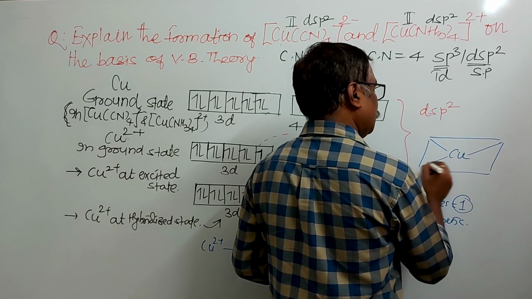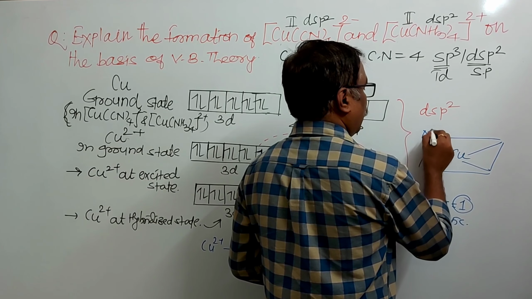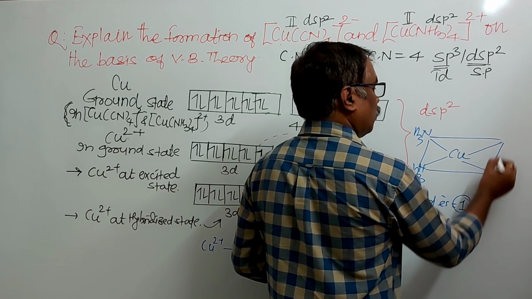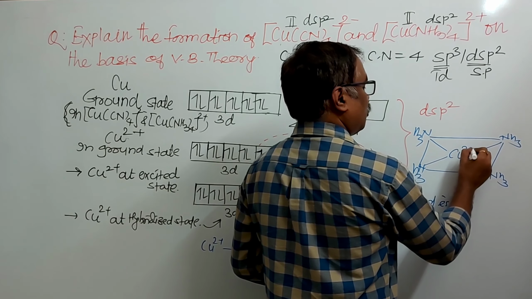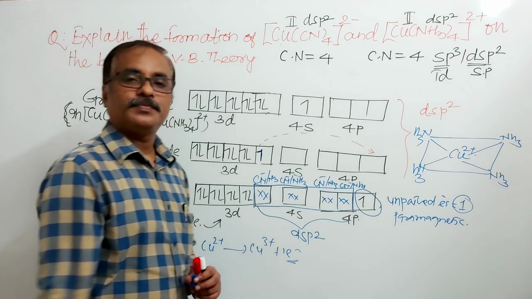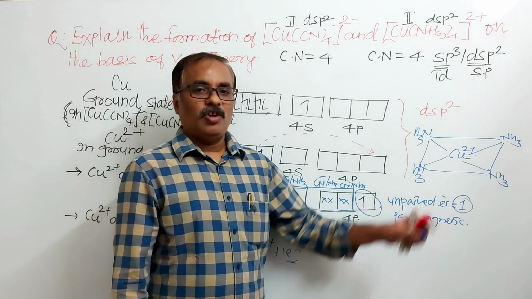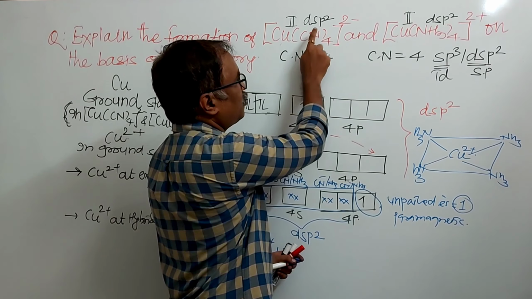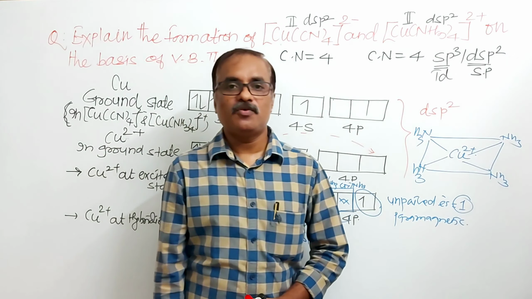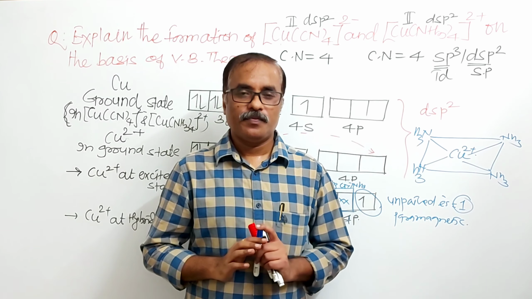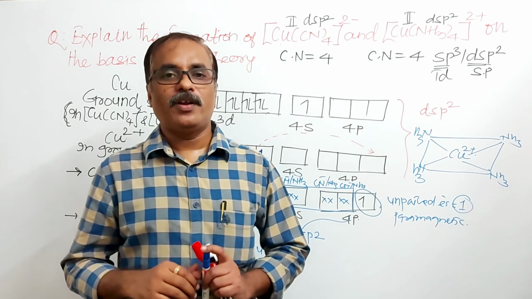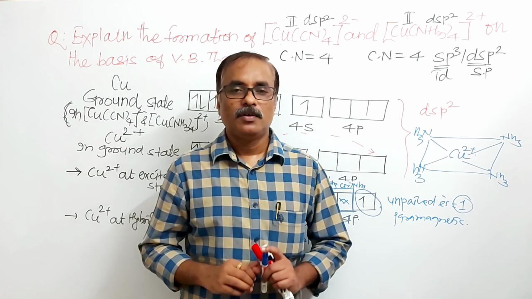Like this, here it is ammonia or CN-, whatever it may be, and here it is +2. Square planar. You can replace ammonia by CN-. In both complexes, hybridization is dsp2 and geometry is square planar. If in doubt, you can put your doubt in the comment box. Definitely, I will get back to you. Thank you very much.